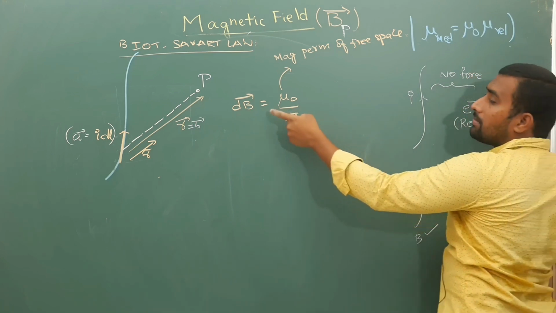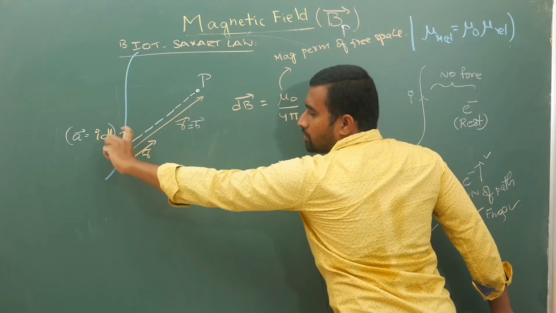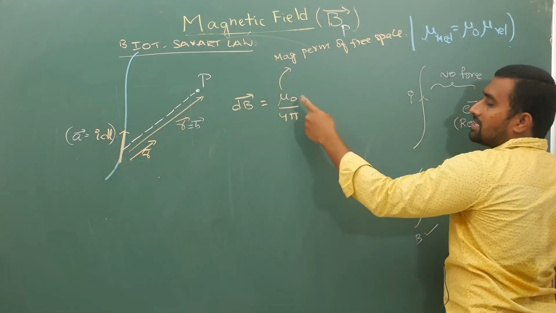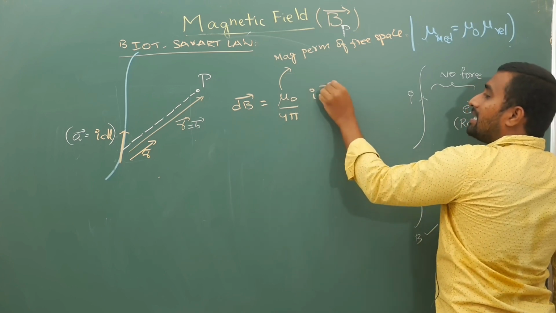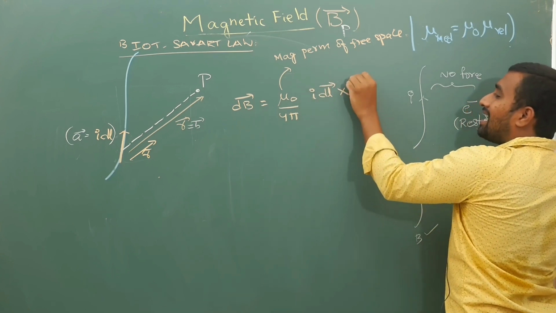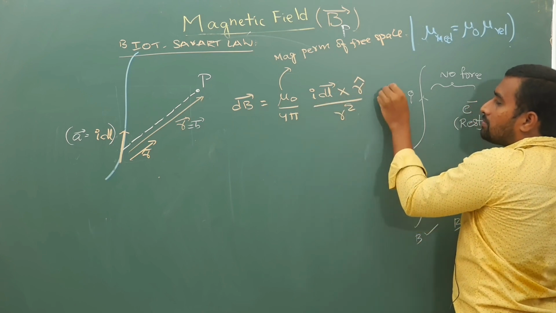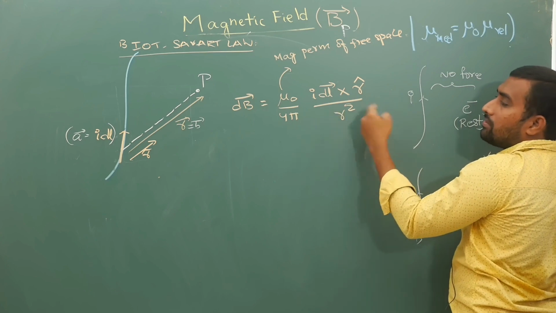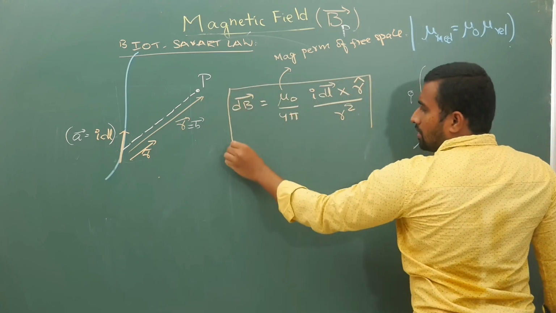I will write it separately, but your small magnetic field, because of only this small portion, how much is it? Mu naught by 4 pi times I dl bar cross r cap by r square. This much Tesla, and the direction anyhow is into the plane, you can get it from the cross product.